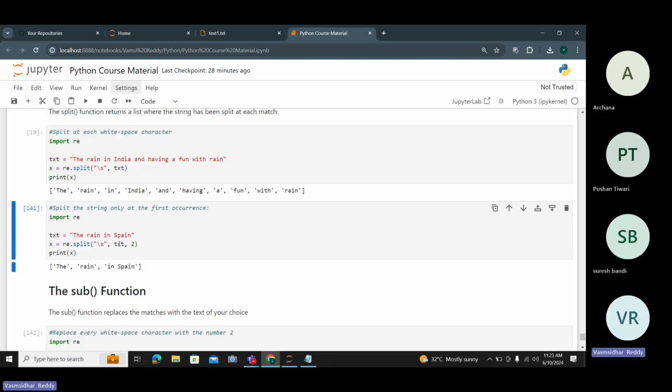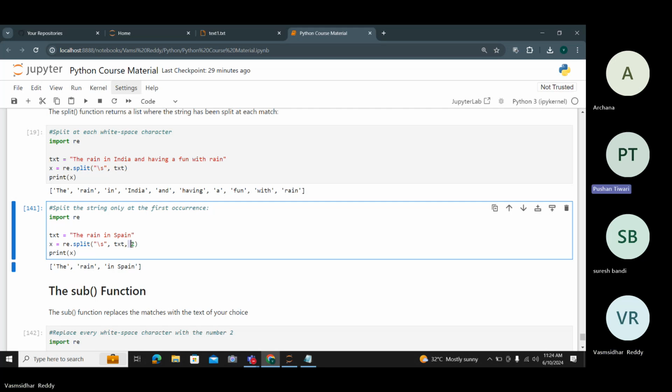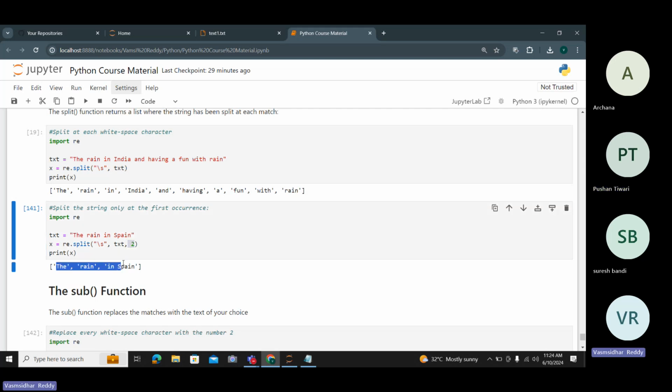So you can also split the data by using only some particular spaces. For example, I have 10 spaces in a string and I need to split the data based on only 5 spaces, with the remaining spaces staying the same. That situation also comes here. Import re, text equals "The rain in Spain", and x equals re.split spaces, text, with a count of only 2 spaces. Only the 2 spaces I need to split. So this is the output.